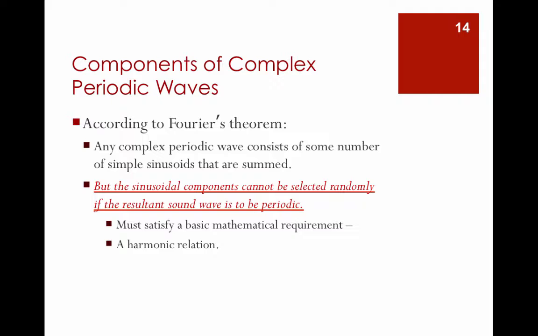So if we go back to Fourier's theorem, any complex periodic wave consists of some number of simple sinusoids that are summed together. But to be complex and periodic, there must be a mathematical relationship between the sine waves.